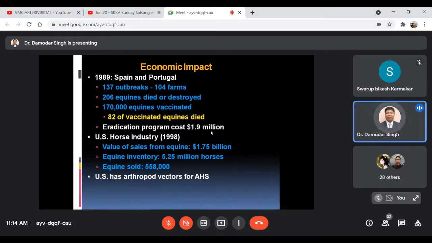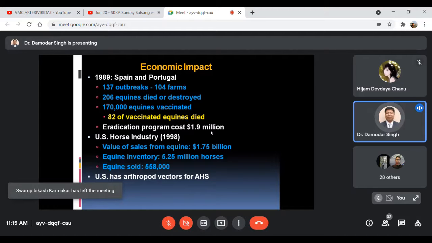Then coming to the economic importance of African horse sickness. In Spain and Portugal during 1989, there were severe outbreaks: almost 137 outbreaks occurred in 104 horse farms.